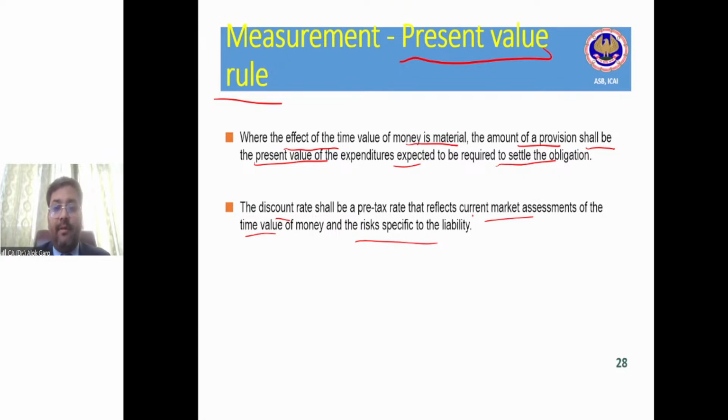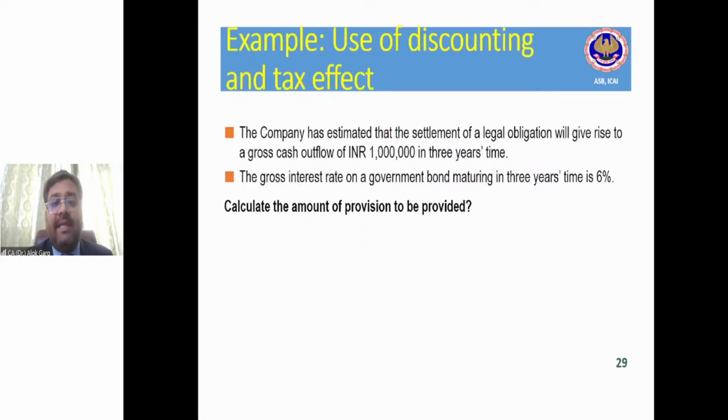So the company has estimated that settlement of a legal obligation will give rise to a gross cash outflow of 10 lakh rupees in 3 years time. There was a legal case going on and the company knows that outflow is probable. It is also measurable, but the settlement will happen after 3 years time. And there is a rate of interest, which is 6%. Calculate the amount of provision to be provided.